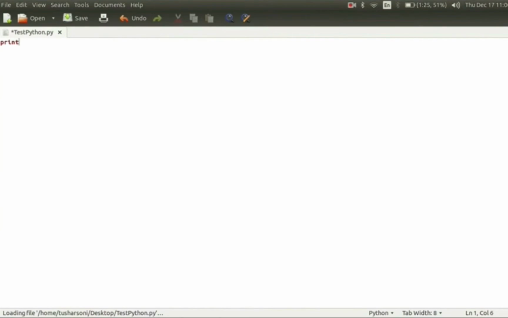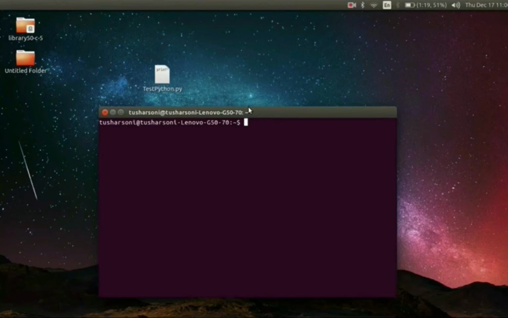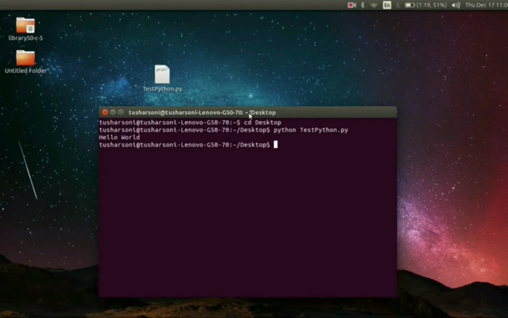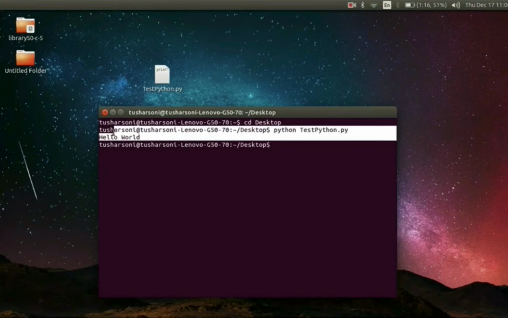I'll open that and write one program, say print hello world, and save it. I'll open the terminal and try to run this code. For that first I'll go to the location, cd desktop, and then I'll run my first program, say python space test python.py, and see here also we are getting the output very easily.